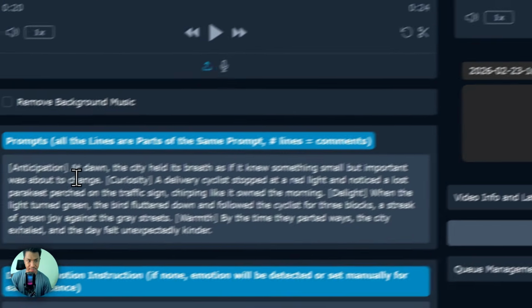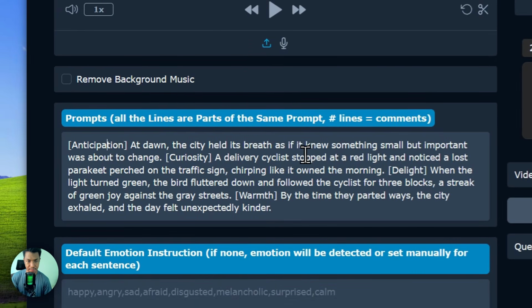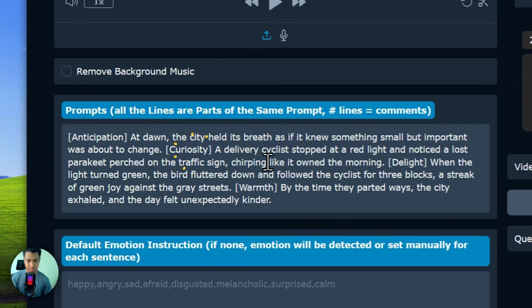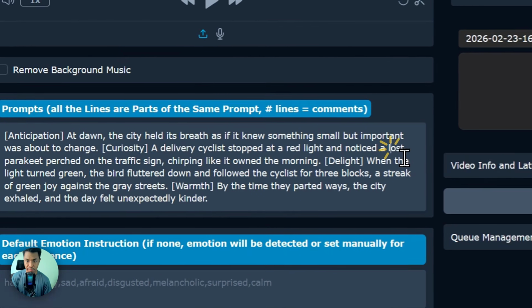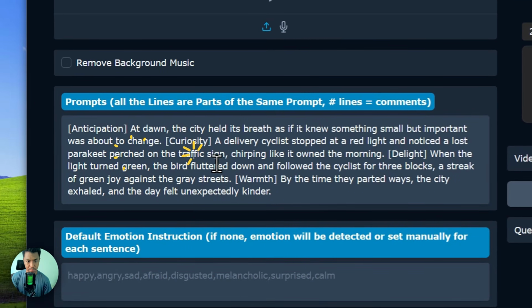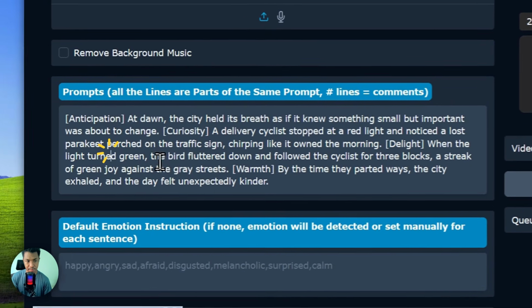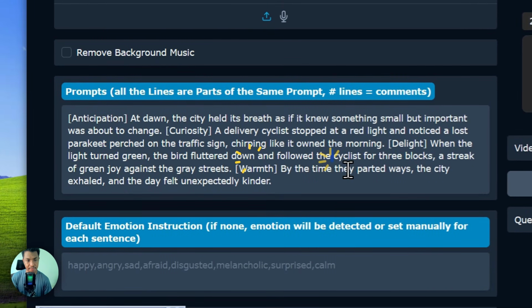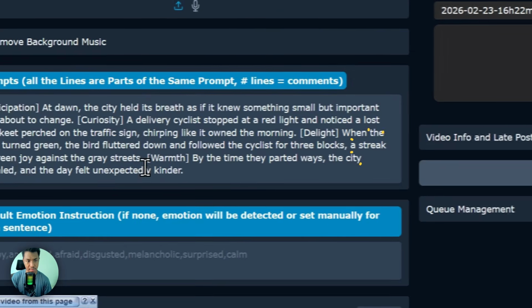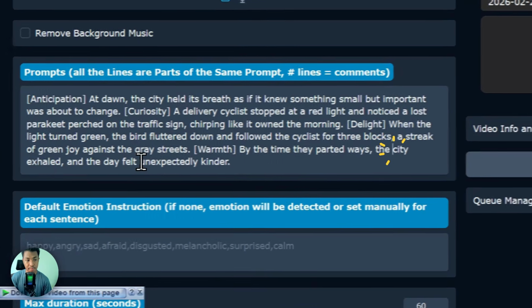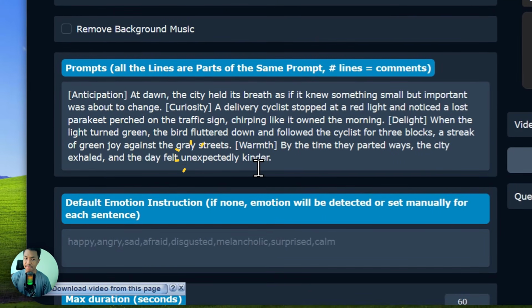At dawn, the city held its breath, as if it knew something small but important was about to change. A delivery cyclist stopped at a red light and noticed a lost parakeet perched on the traffic sign, chirping like it owned the morning. When the light turned green, the bird fluttered down and followed the cyclist for 3 blocks, a streak of green joy against the gray streets. By the time they parted ways, the city exhaled, and the day felt unexpectedly kinder.